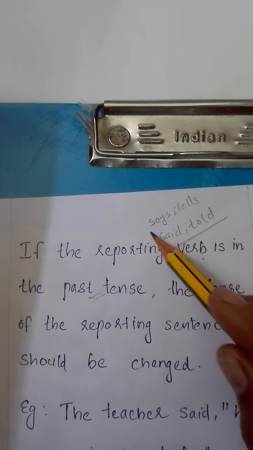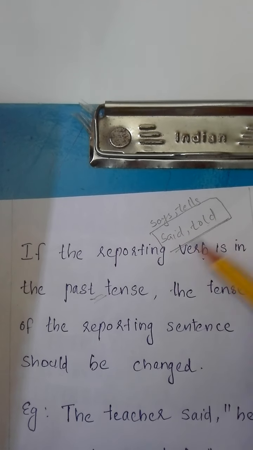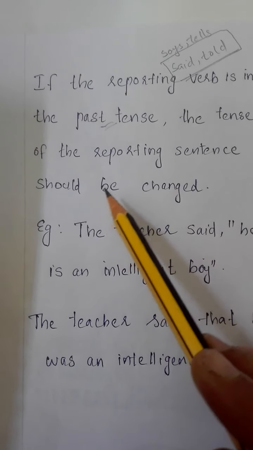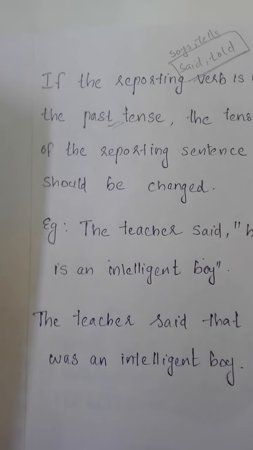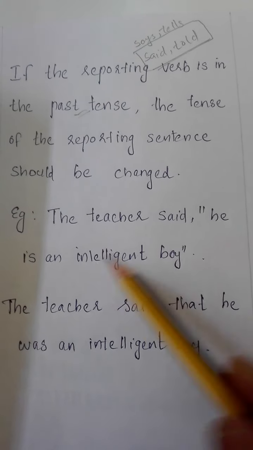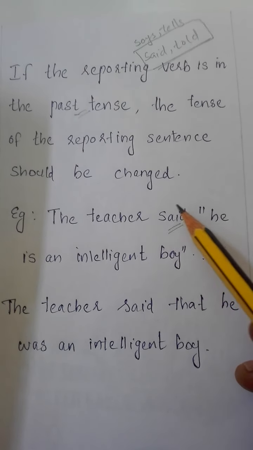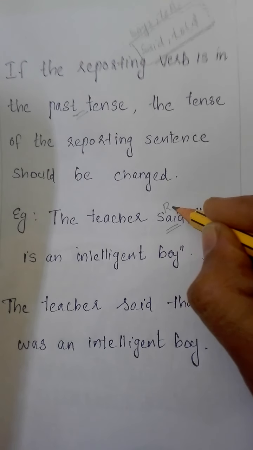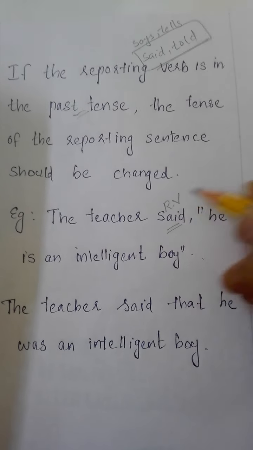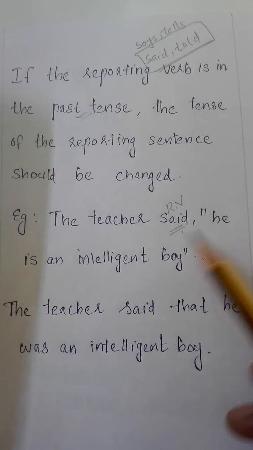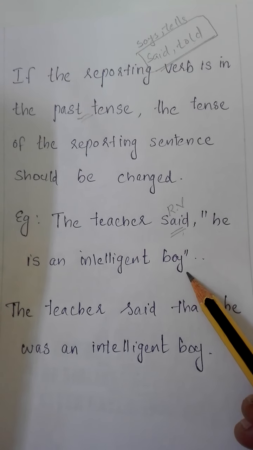So if these words come in past tense, said, told, etc., we have to change the reported sentence. For example, the teacher said, see, this is in past tense. So this is the reporting verb. I think it is clear for you. See, the teacher said, this is the reporting verb. He is an intelligent boy.